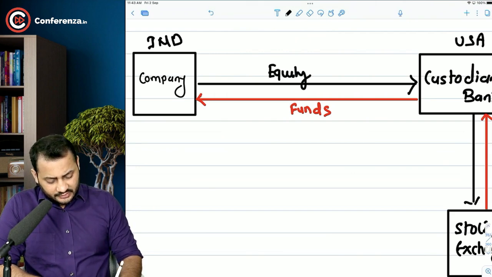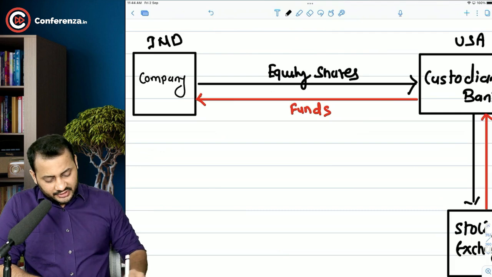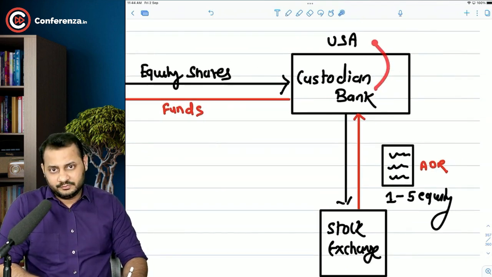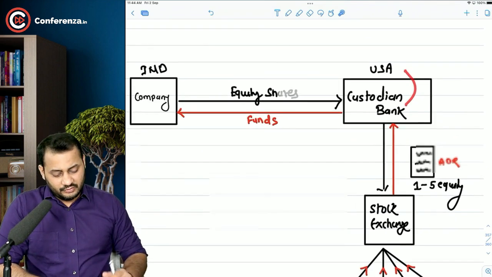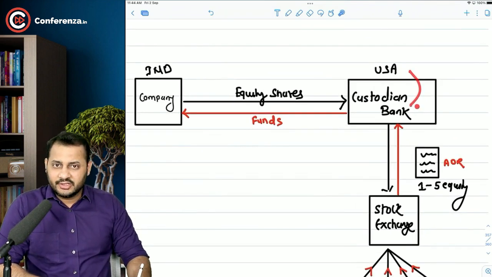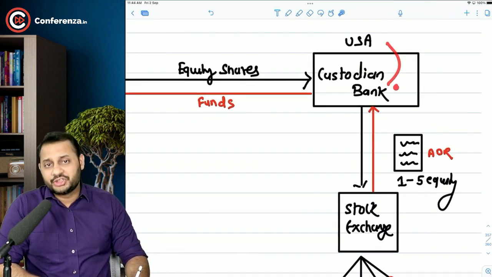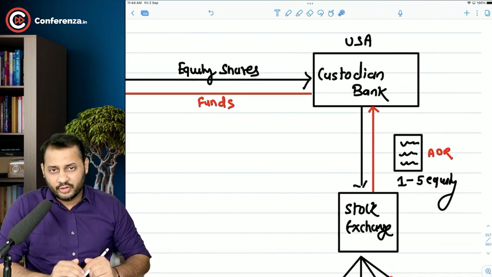Just a figure. So they deposit their equity shares with a custodian bank in America. The custodian bank will bundle those shares in a document.